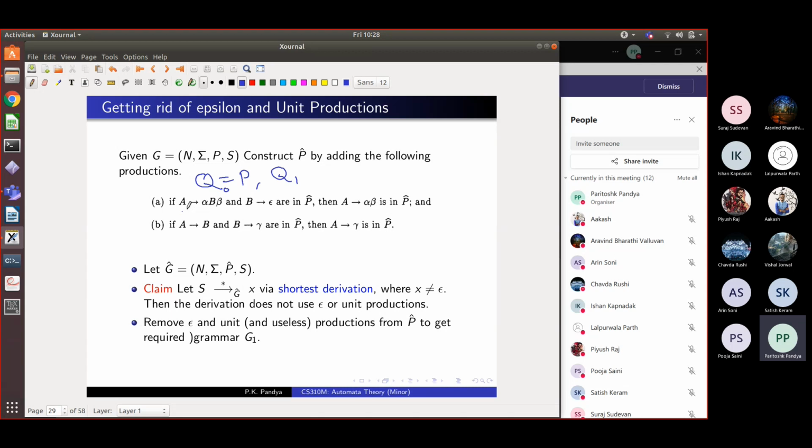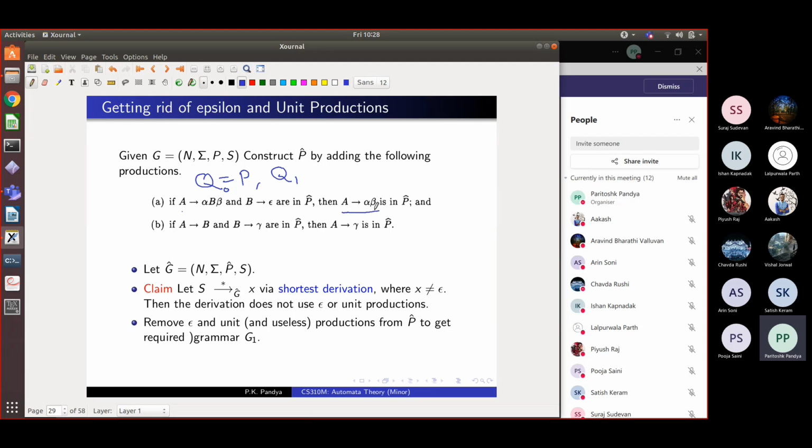How do we get that? If in Q I have a rule of the form A goes to alpha followed by non-terminal B followed by beta, and B goes to epsilon, then generating this B and then replacing it by epsilon is redundant, right? I could have directly gone from A to alpha beta.